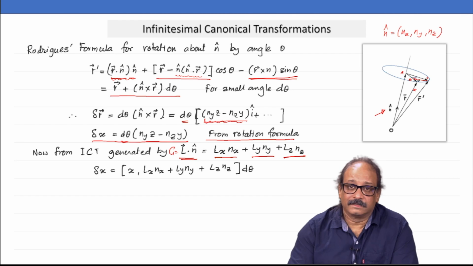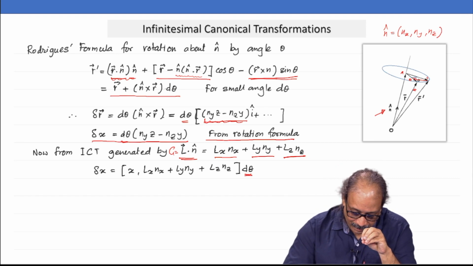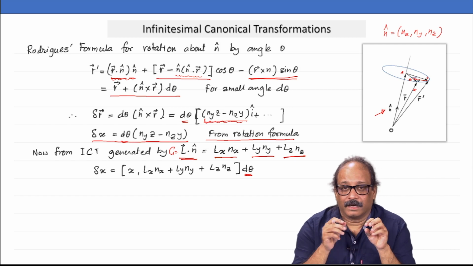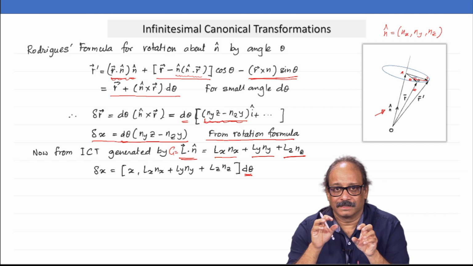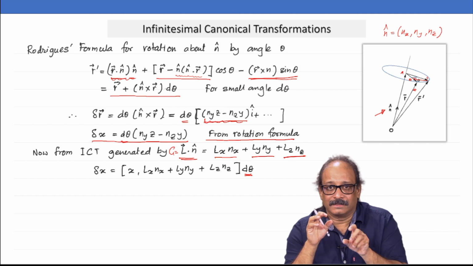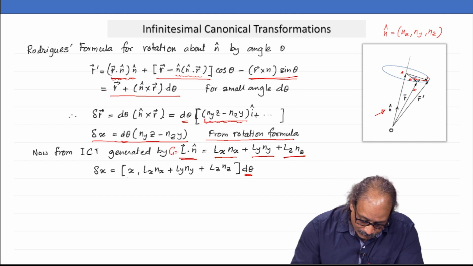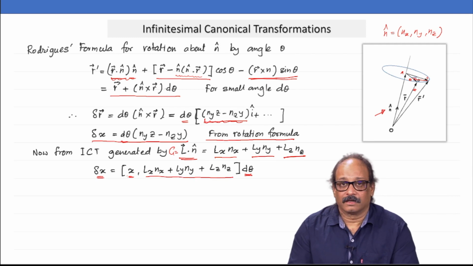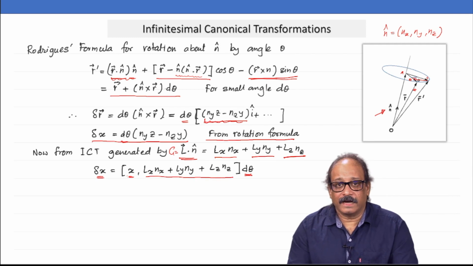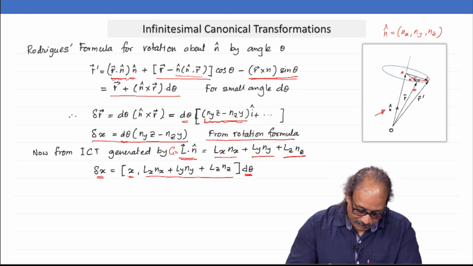Delta x is nothing but small d theta multiplied by, remember delta u was nothing but epsilon times u Poisson bracket with capital G. We will do that here. So, change in x is the Poisson bracket of x and capital G multiplied by that small epsilon factor. Okay. Evaluate this.